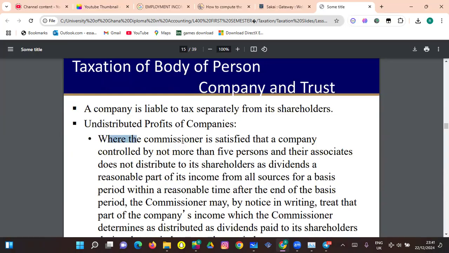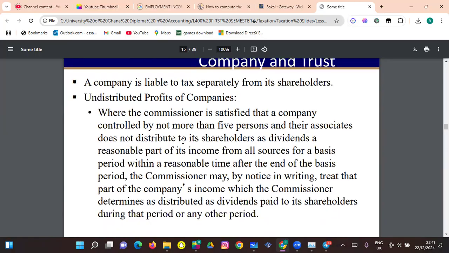Undistributed profits of companies, right? Where the commissioner is satisfied that a company controlled by not more than 5 persons and their associates does not distribute to its shareholders as dividend a reasonable part of its income from all sources for a basis period within a reasonable time after the end of the basis period, the commissioner may by notice in writing treat the part of the company's income which the commissioner determines as distributed as dividend paid to each shareholder during the period.